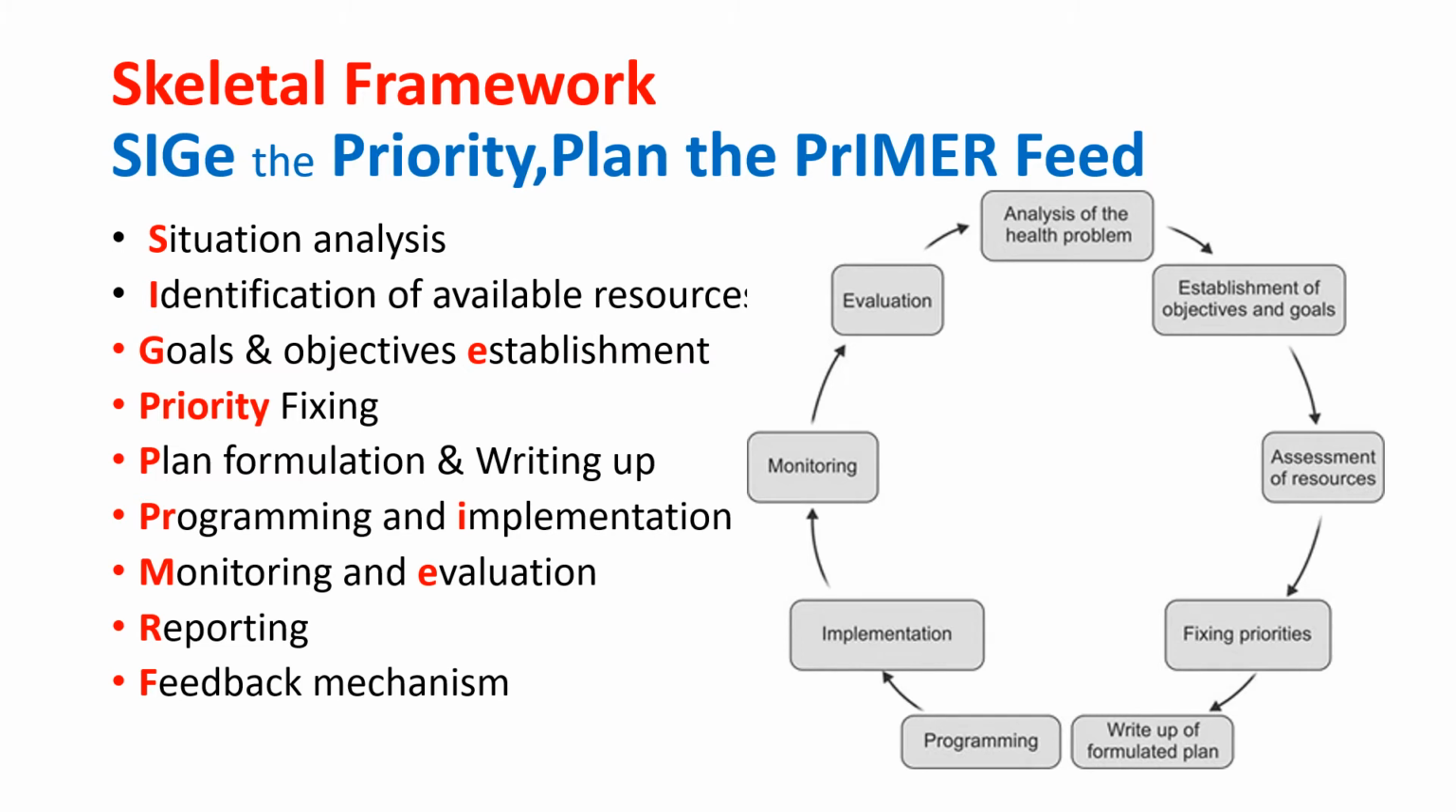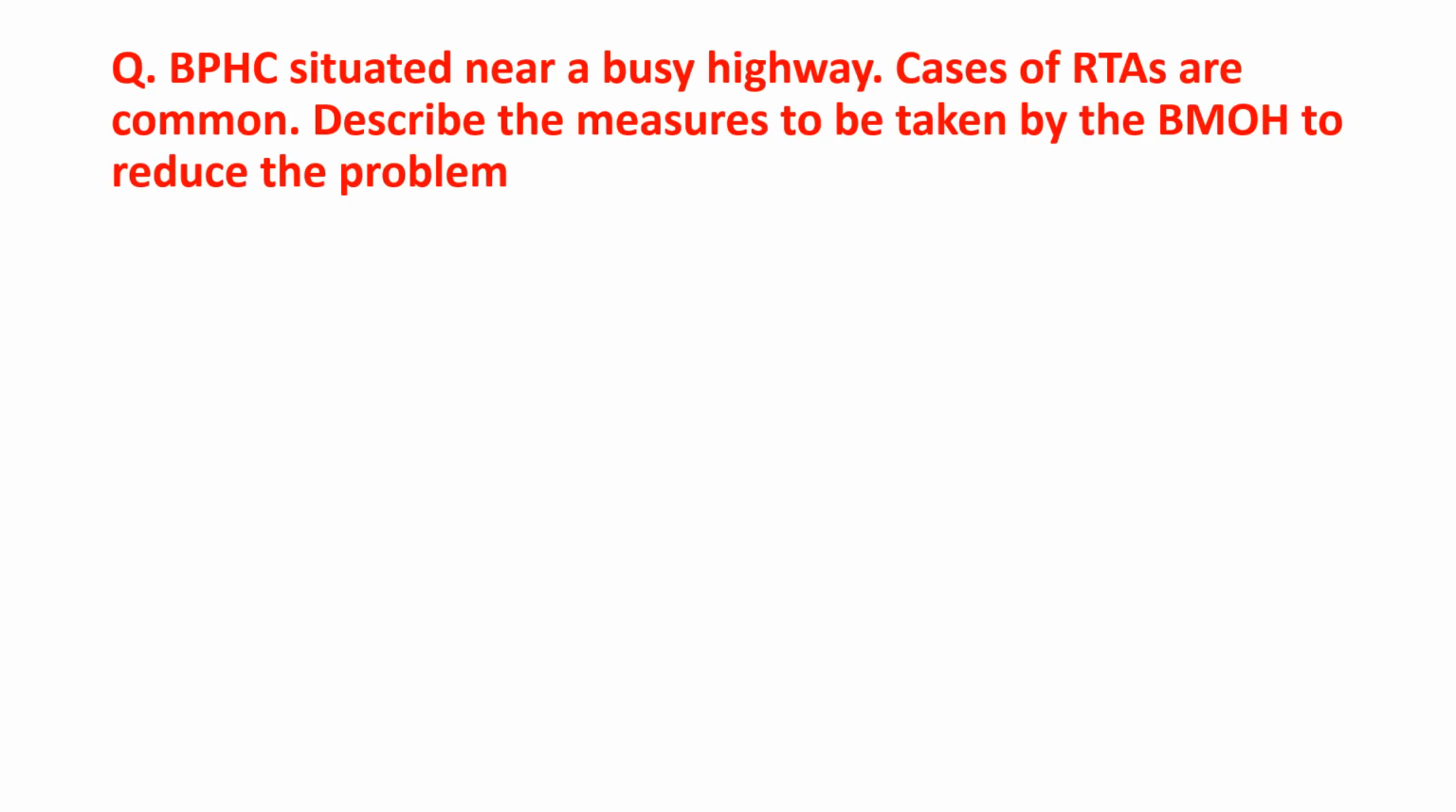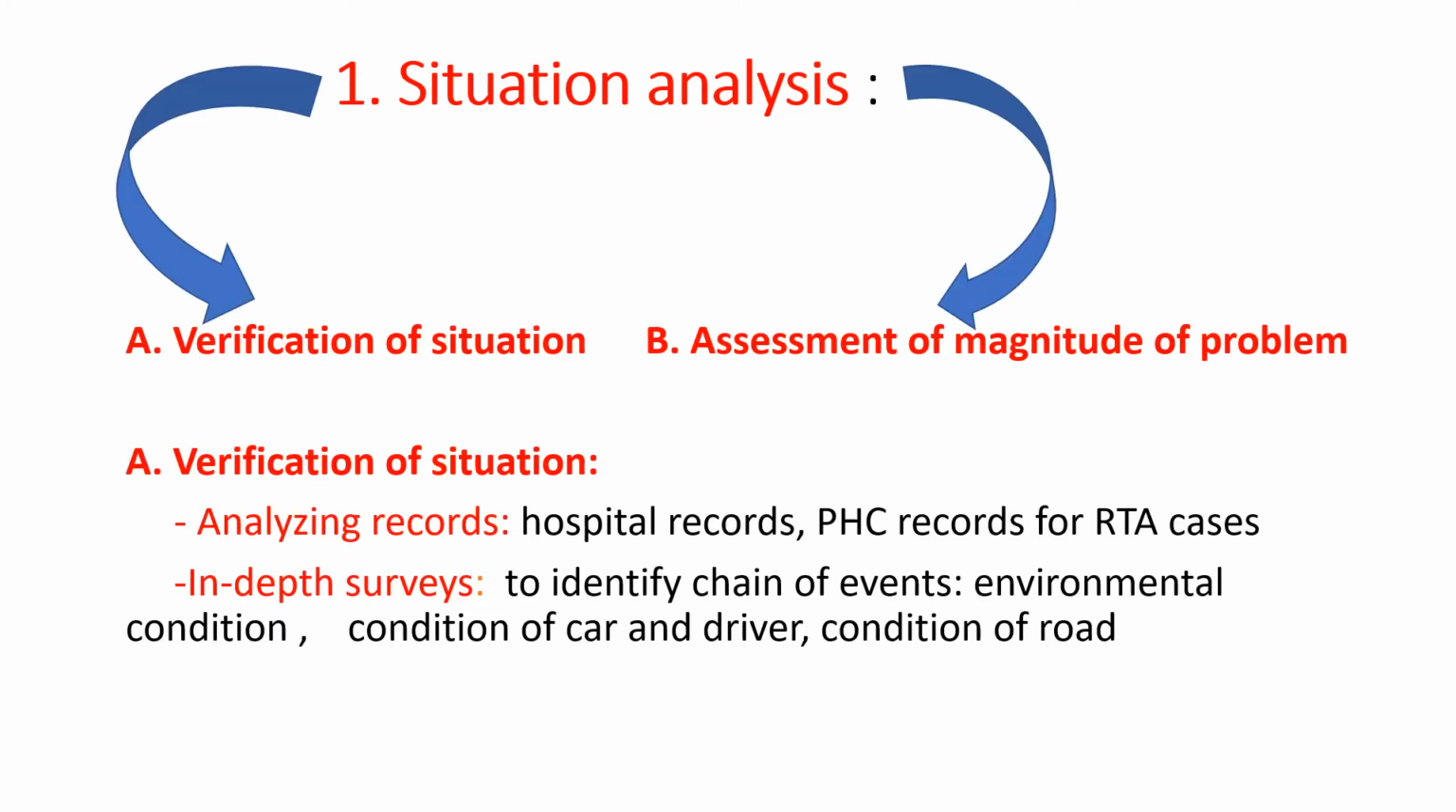It is the headlines which you have to write up and then fill the spaces in between according to the particular problem given in the question. So let's move with a particular example. Here I have given an example of a road traffic accident. The question says a PHC is situated near a busy highway. Cases of RTA are common. Describe the measures to be taken by the BMOH to reduce the problem. Let's see how to deal with it.